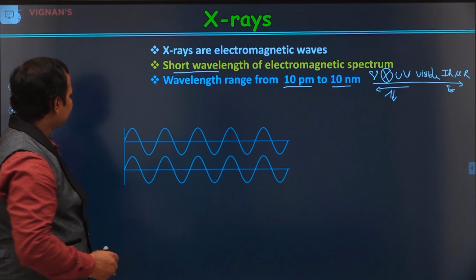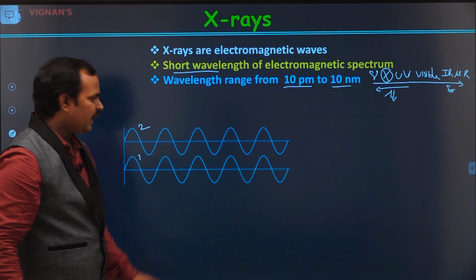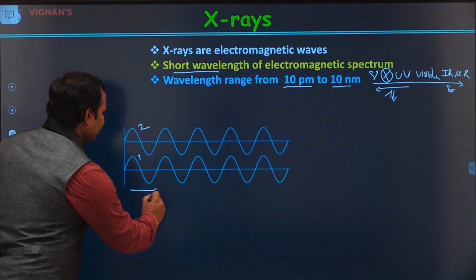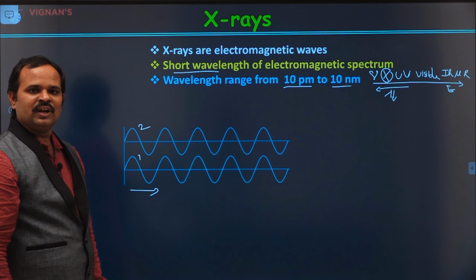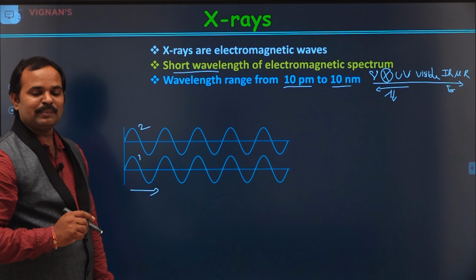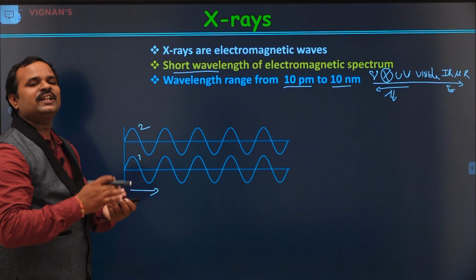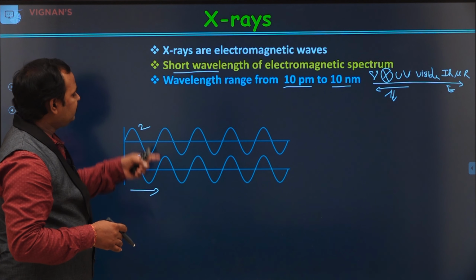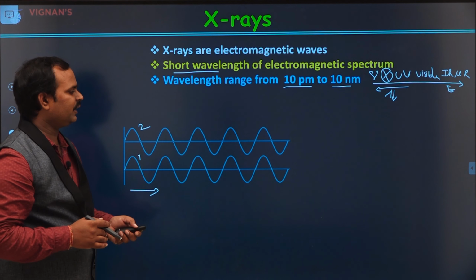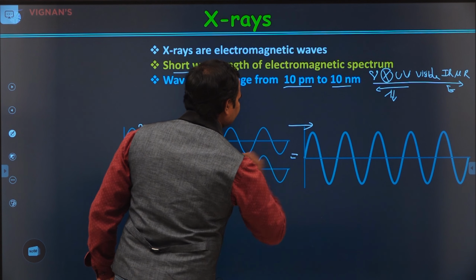If you see here, this is an electromagnetic wave, this is 1, this is 2. And you can see these two waves are traveling in the same direction with the same frequency and the same wavelength. And moreover, the phase difference between them is 0. That means they are in phase with each other. These kinds of waves are called coherent waves. Now, if these two waves are superimposed, we get a resultant of these two like this. This is the resultant of these two.